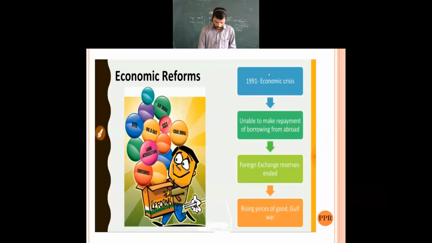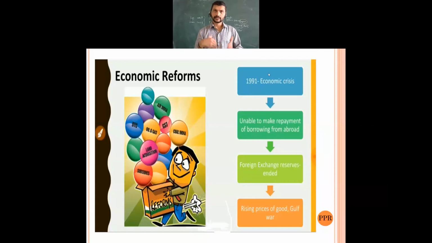So the Indian government approached the International Bank for Reconstruction and Development, IBRD. It is also known as the World Bank. IBRD, International Bank for Reconstruction and Development, which we call the World Bank, and the IMF.